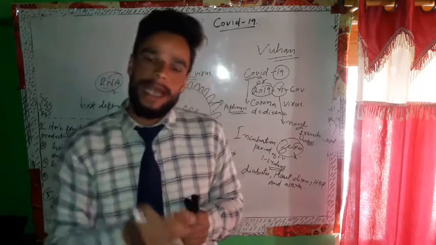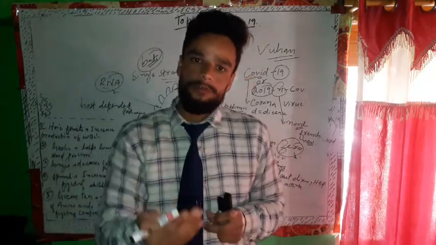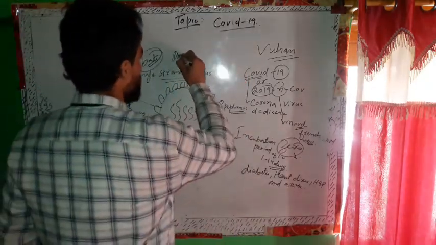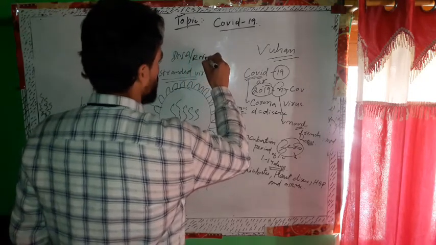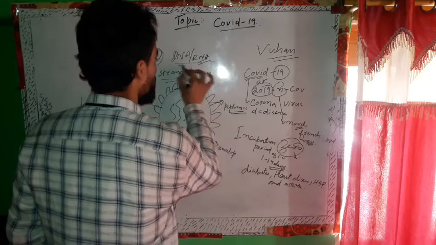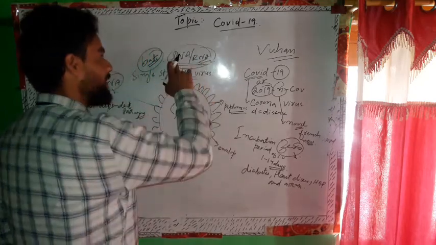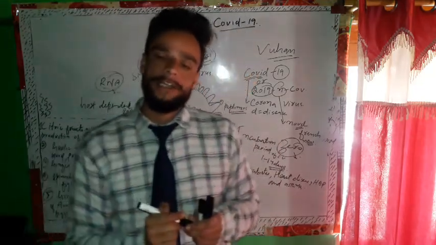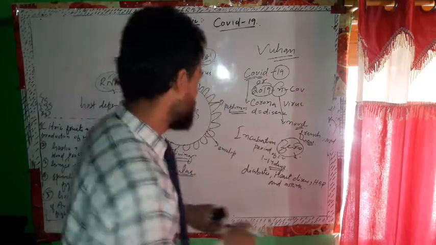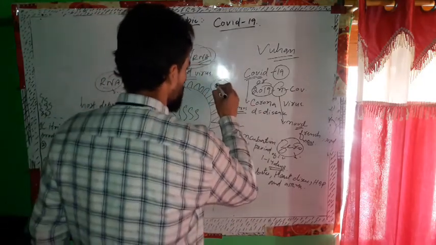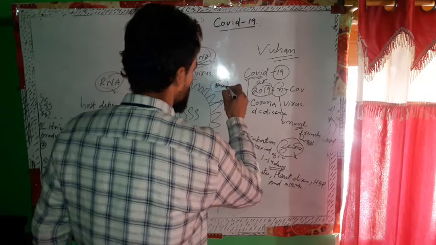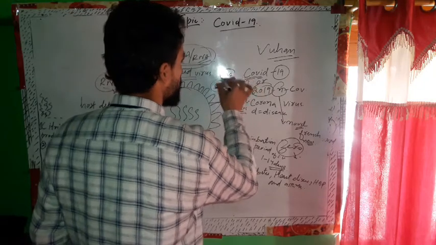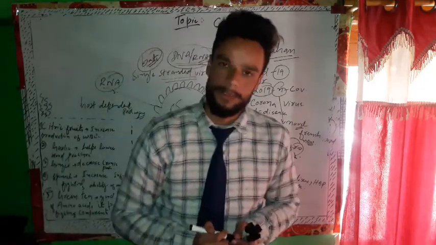Once the virus has entered the human body, what will the virus do with the human cells? First, it will take control of the DNA and RNA of the human body. This is the cell, and this is the nucleus. The nucleus contains DNA and RNA. The virus will also use the DNA and RNA to make RNA for viruses, not for the body.